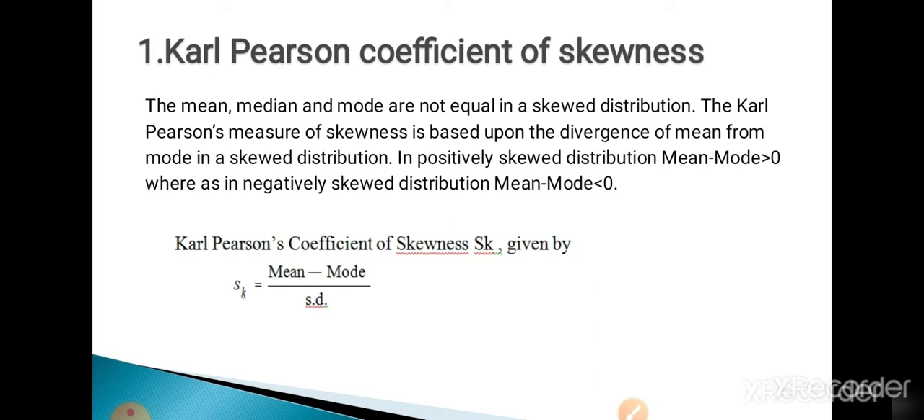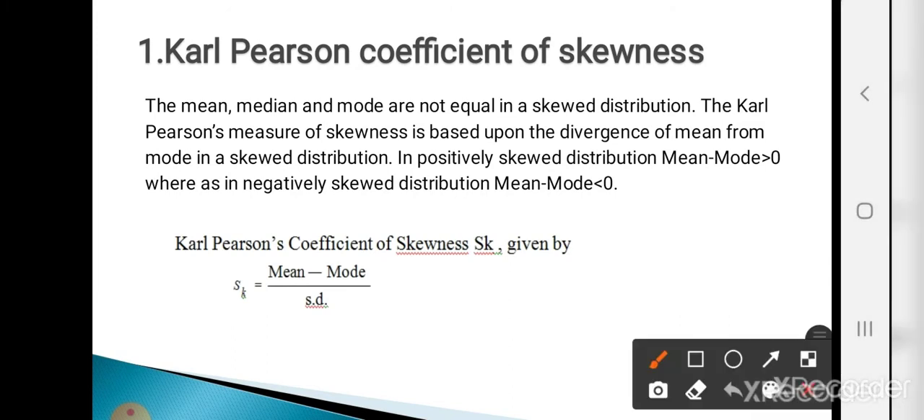In positively skewed distribution, what is the relationship between mean, median and mode? Mean is greater than median, greater than mode. That means mean minus mode is greater than 0 because the mean has the maximum value. Whereas in negatively skewed distribution, mode is greater than median, greater than mean. That means the mode has the maximum value. So, mean minus mode is less than 0.